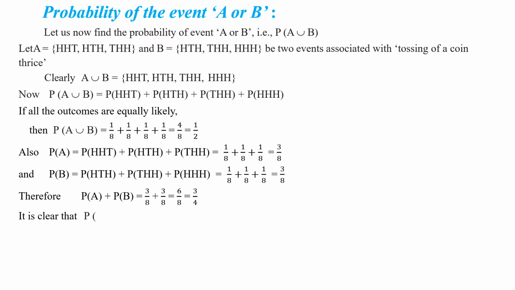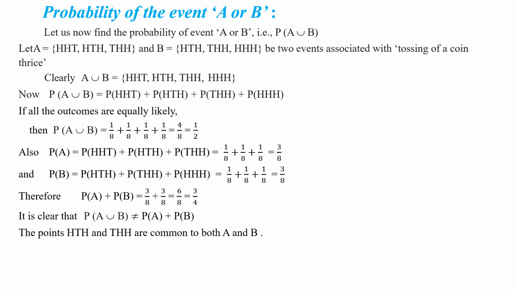It is clear that P of A union B is not equal to P of A plus P of B. Yes or no, my children? Right. Here these two numbers are not equal. These two probabilities are not equal. Understood this statement, children? Right. The points HTH and THH are common to both A and B. Yes or no, my children?